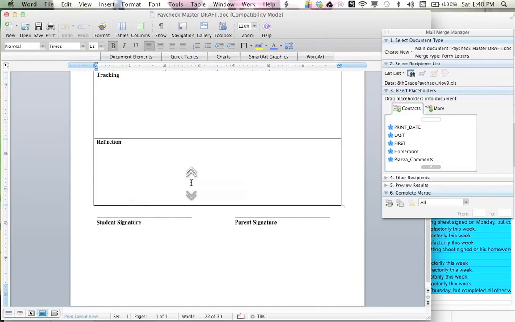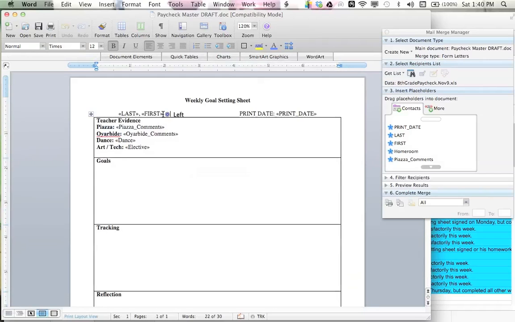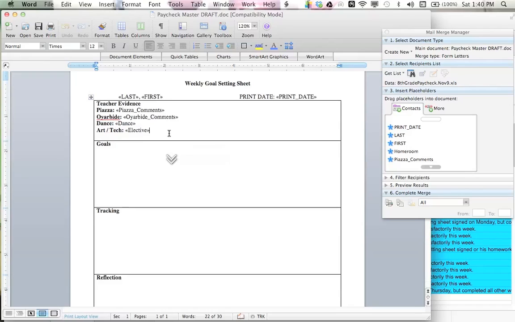It's pretty bare bones at this point. At the top it includes the last and the first name of the student, the date it's going to be printed, and then a space for comments from each of those 4 teachers, which corresponds with a different column in the Google Doc. All of this stuff will be populated based on what was in that spreadsheet.